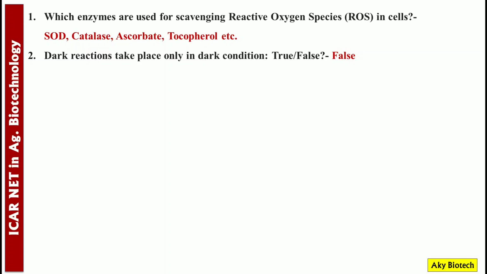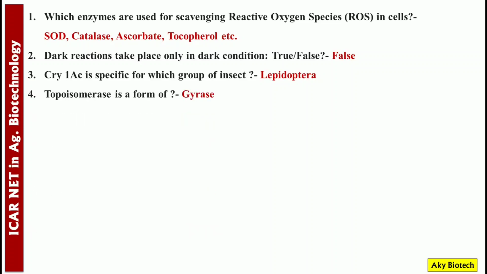Number 3. Cry1AC is specific for which group of insects? Insect group is Lepidoptera. Number 4. Topoisomerase is a form of gyrase. Next question.